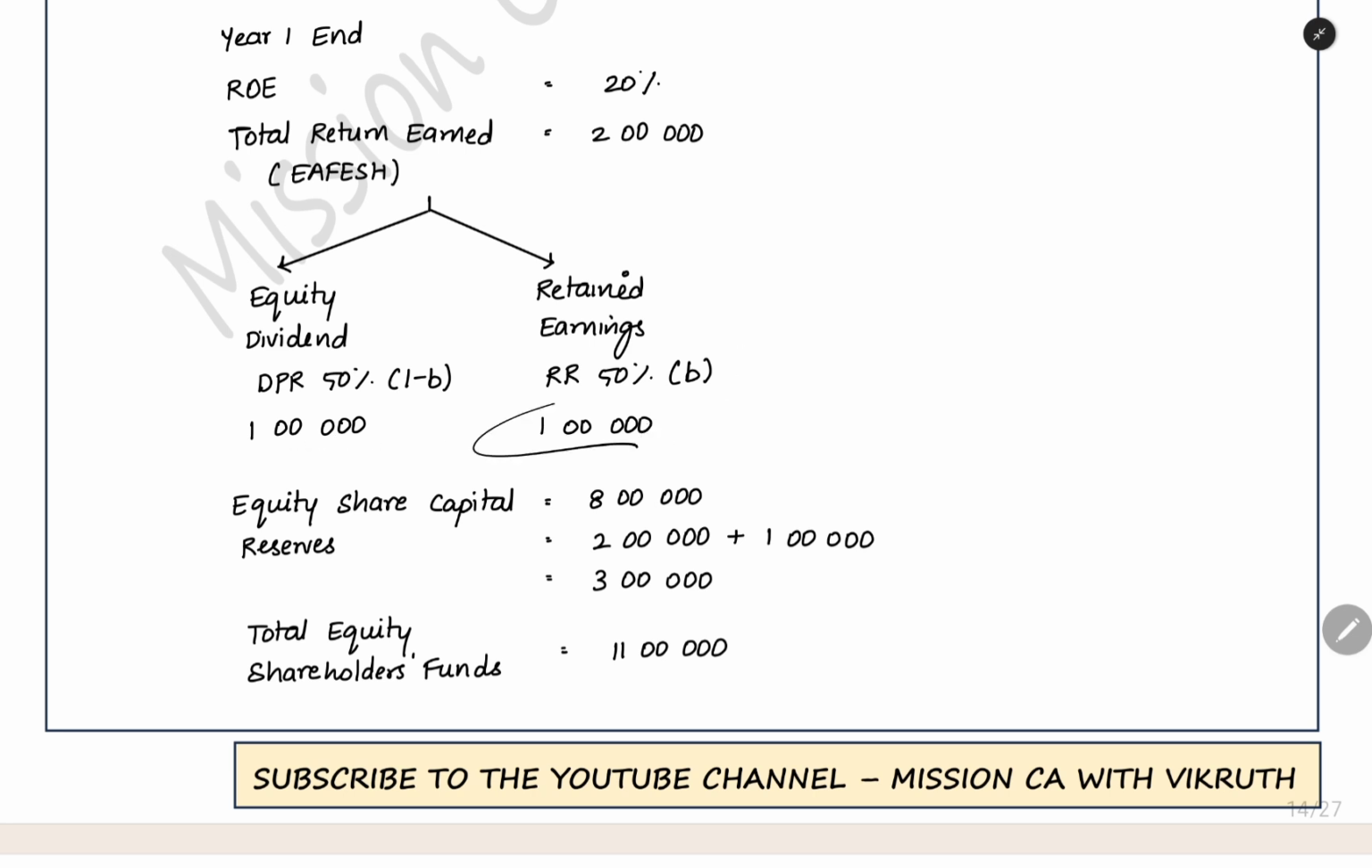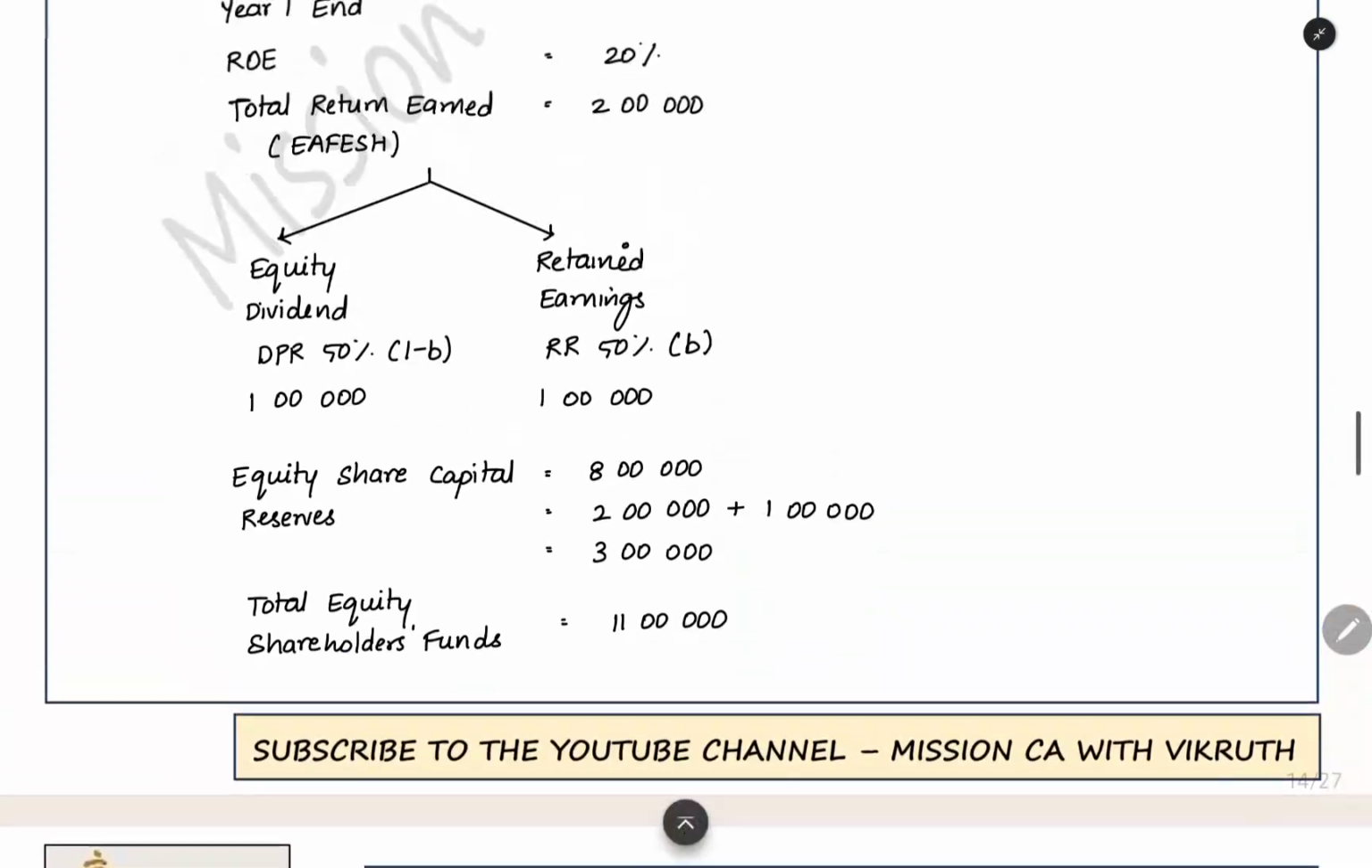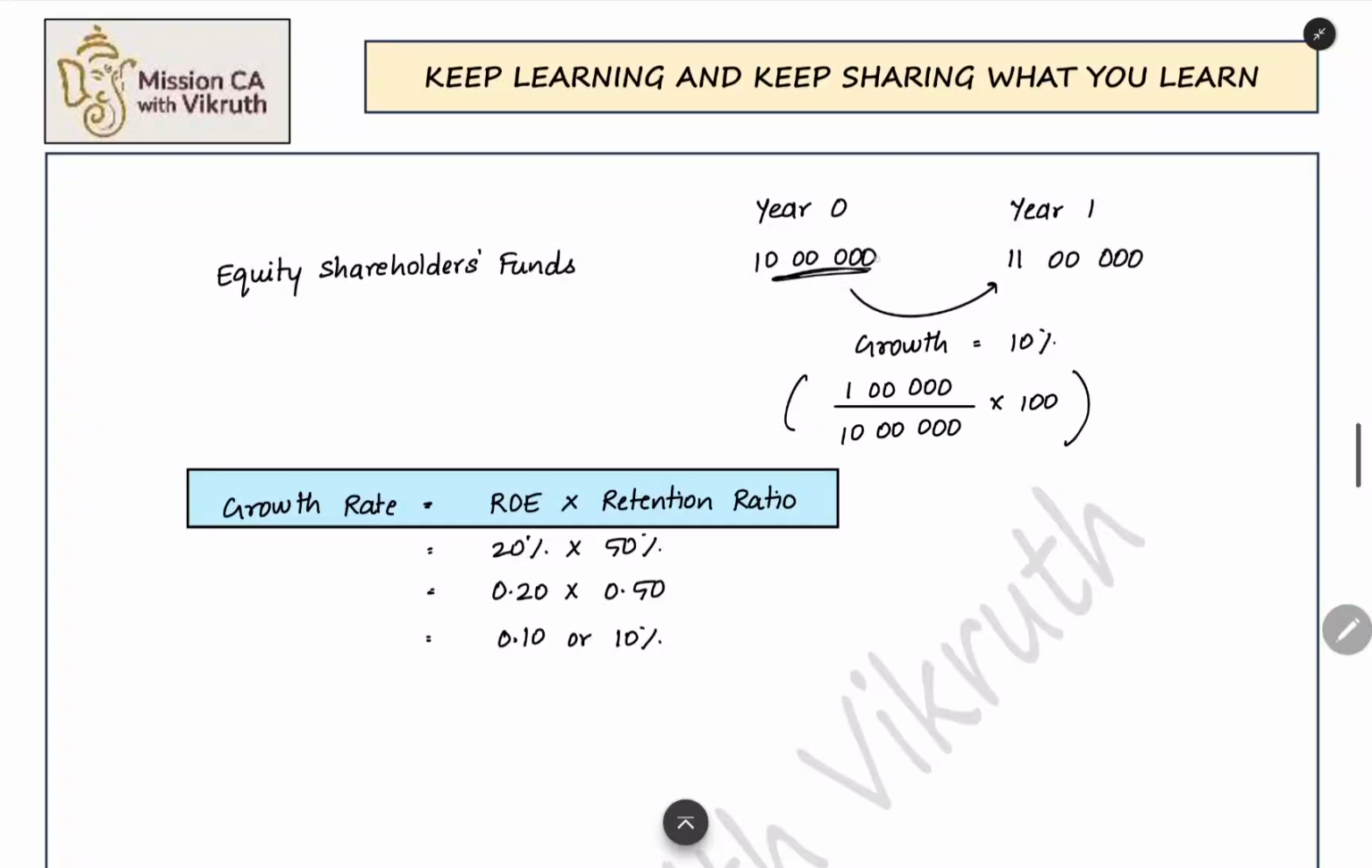Now this 1 lakh retained earnings will be added to the reserves and surplus. Capital will be the same, reserves and surplus will be getting an extra 1 lakh. So 3 lakh will be the reserves. Now at the end of year 1, what will be the total equity shareholder fund? 11 lakh. Year 0 it was 10 lakh, now it is 11 lakh. It increased by 10%. The 10% is the growth rate.